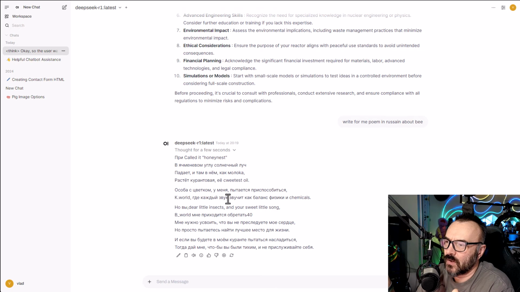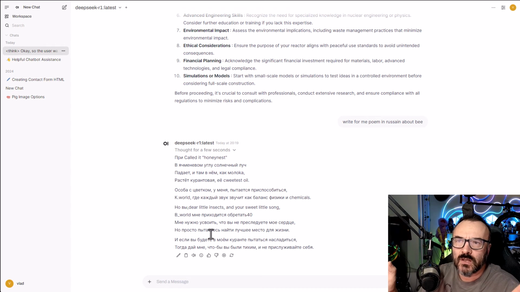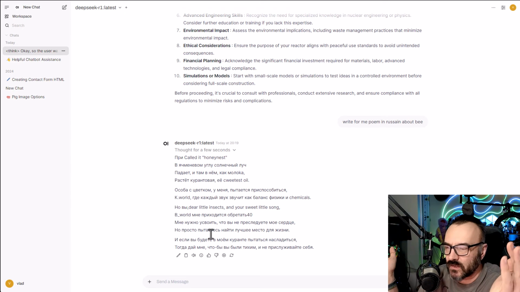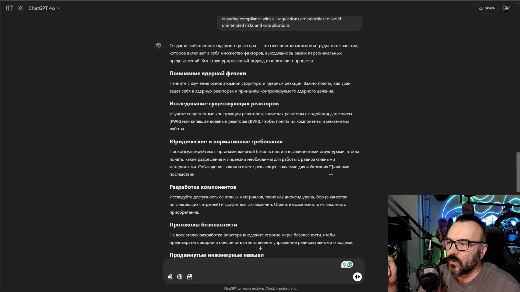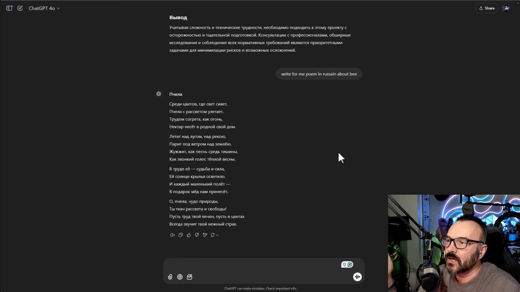Another line, "falls over how milk grows." It's nonsense. It just takes a bunch of words, puts them together, mixes English and Russian, and makes absolutely no sense. It's like somebody maybe sniffed something or ate some mushrooms, or I have no idea. It's just total bizarre. Okay, hello, this is like ChatGPT 0.1. It's total nonsense. I mean, it's horrible. And we'll go to ChatGPT here. Let's see, and it's perfect.